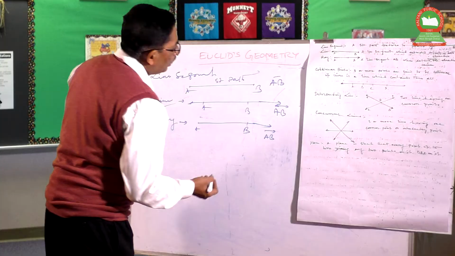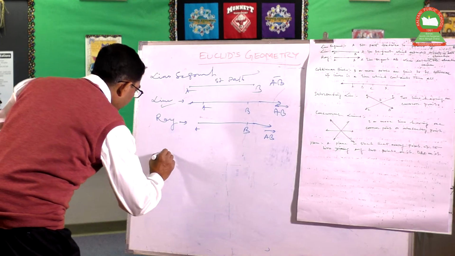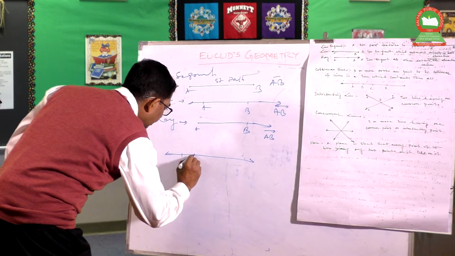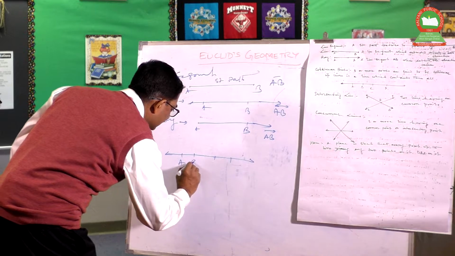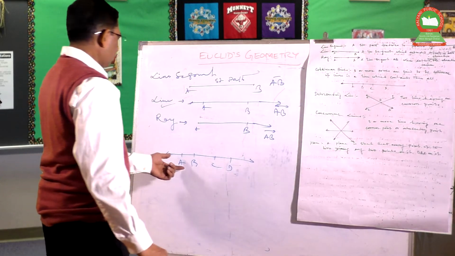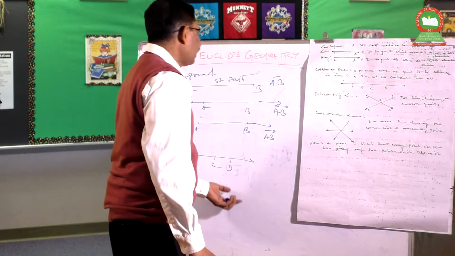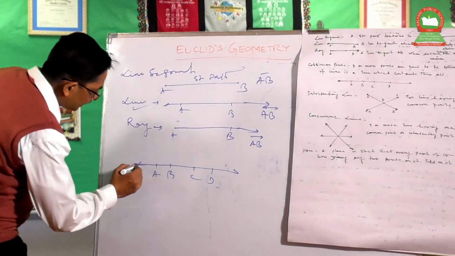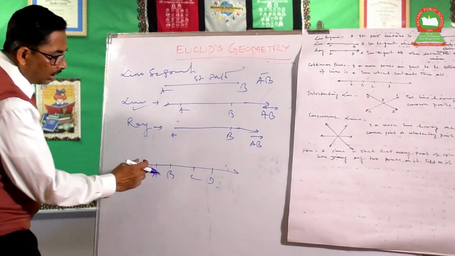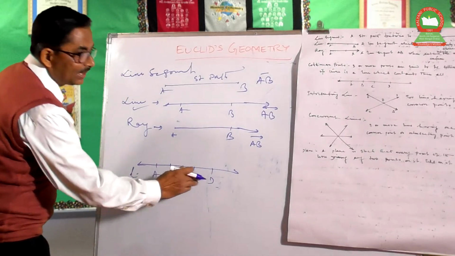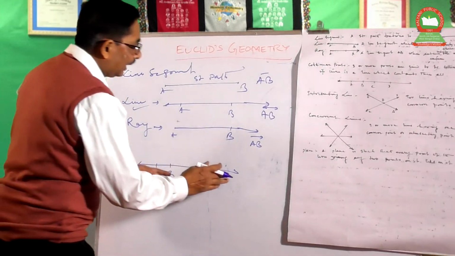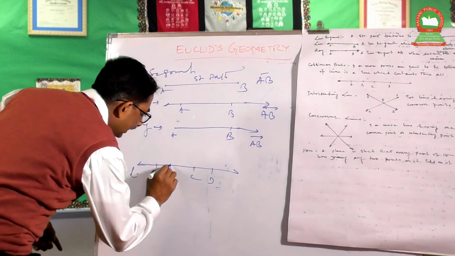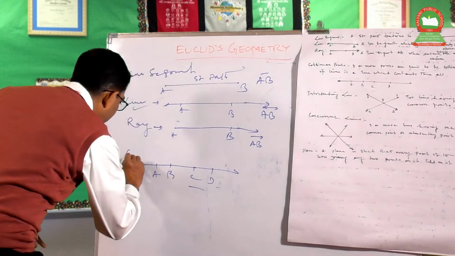Next one is collinear points. Suppose three or more points, suppose A, B, C, D are points. These points are said to be collinear if there is a line which contains all these points. Suppose here is a line L. All the points A, B, C, D are on the line L. So these points A, B, C, D are called collinear.